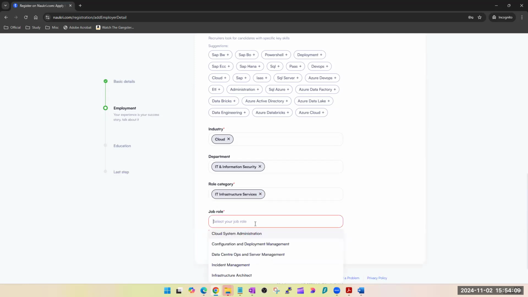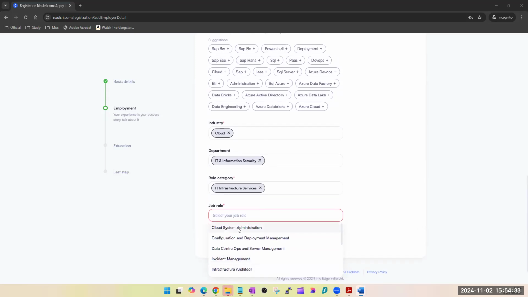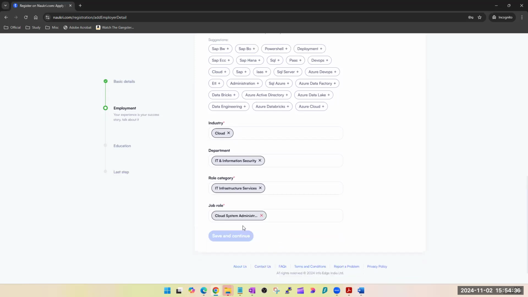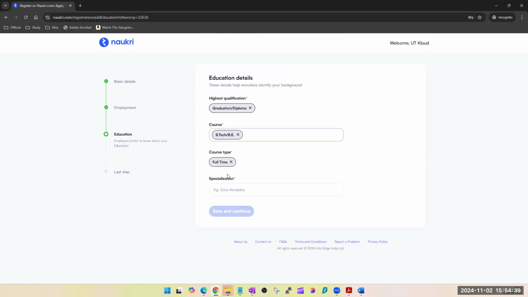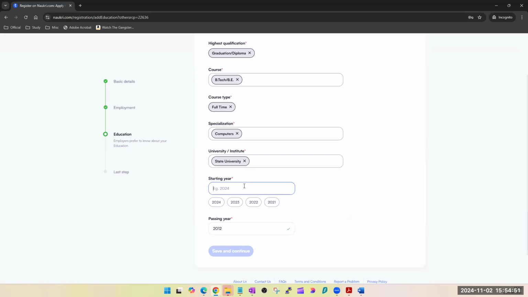Type Microsoft Azure admin. Do we have it, or are you guessing it? No. Cloud system admin. Whichever is the closest we are getting, we are okay with it. You can spend your own time; it's not necessary to select exactly like this. If you get a better option, select it and even share it with others. Okay, I got it. I'm just filling in random ones as of now.